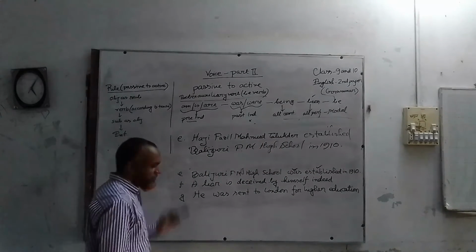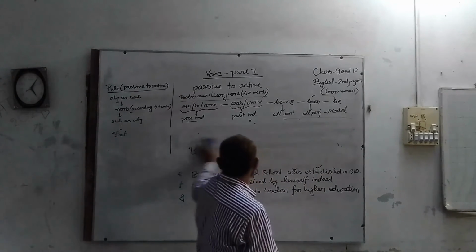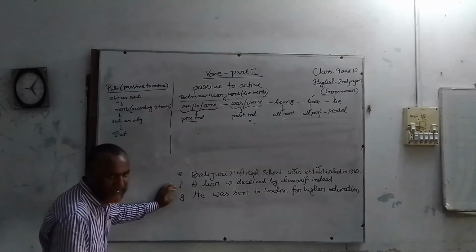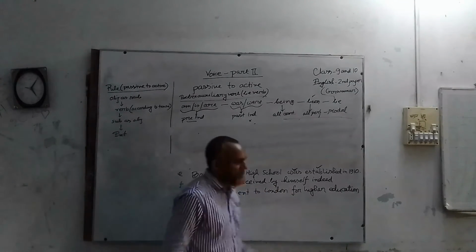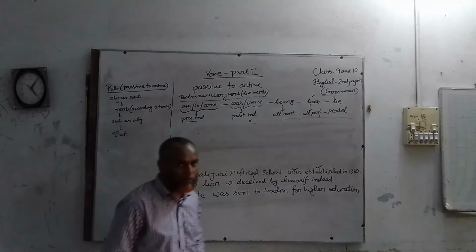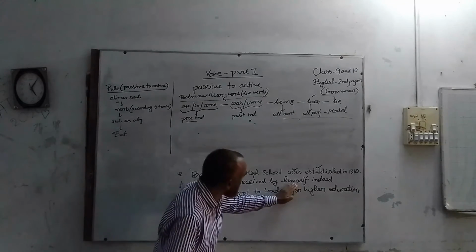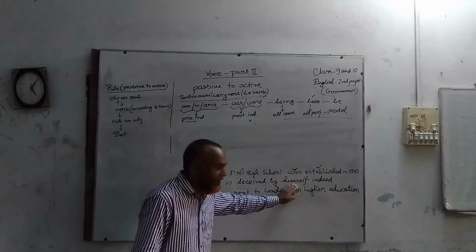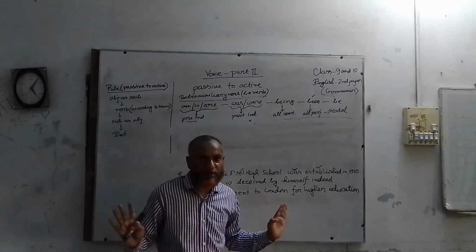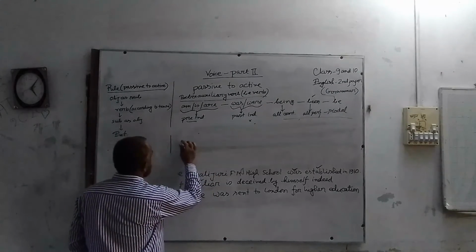Then we should discuss number F. Error is deceived by himself indeed. Here after by we find a reflexive pronoun as object. So while finding a reflexive pronoun in active or passive, you should not change the subject or object. You have to write the subject as the subject.